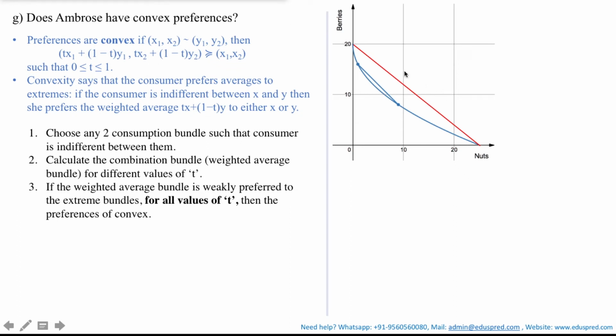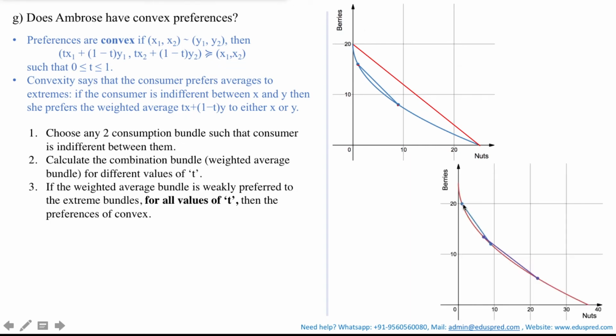You could have also checked this for different extreme points, which is this and this, and if you join them and trace a line, you would see that again this line is lying above the indifference curve, which means the preferences are convex. Now let's check the same thing for your red indifference curve.